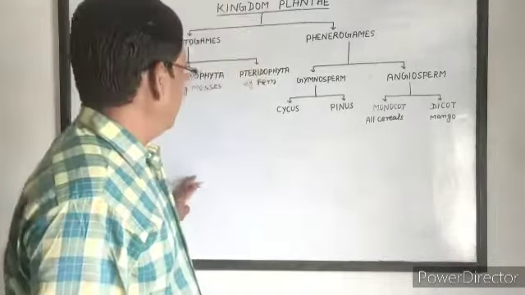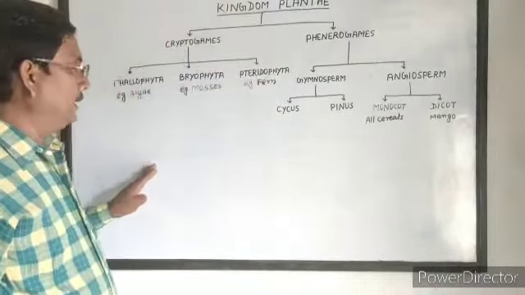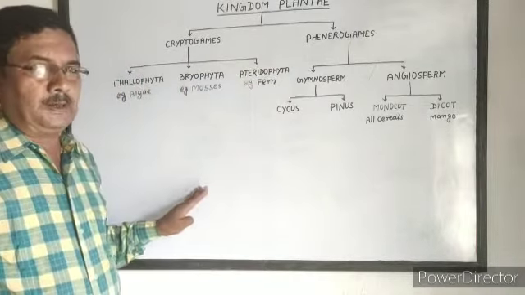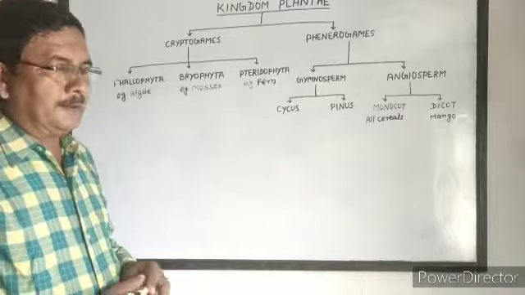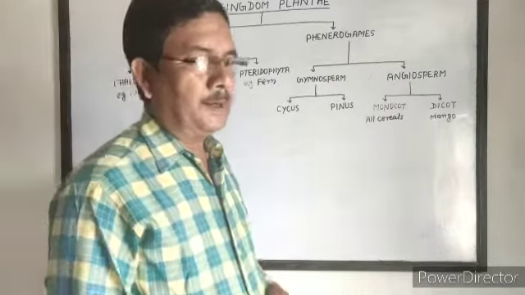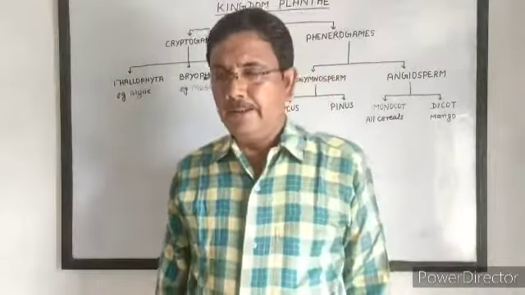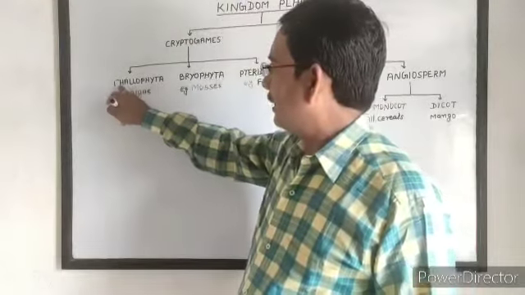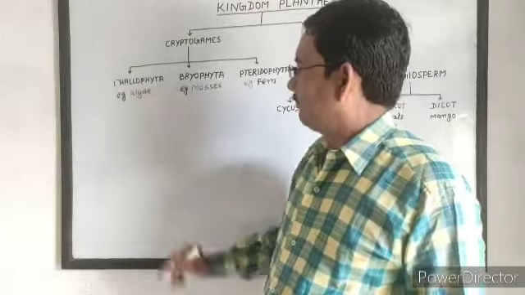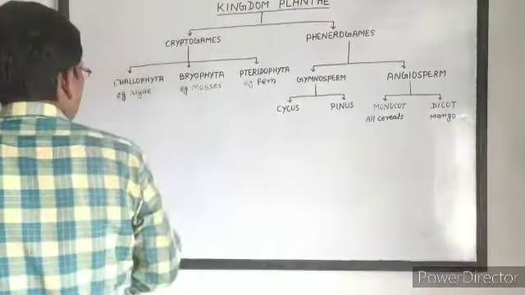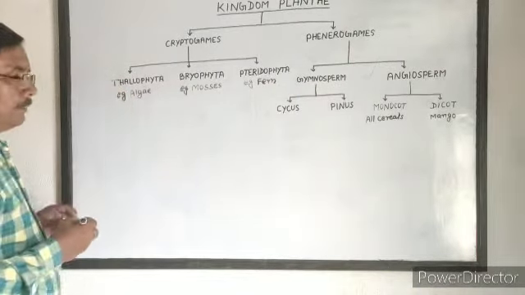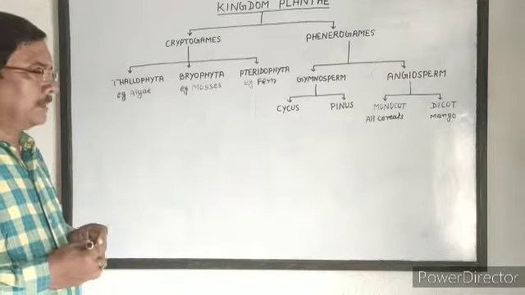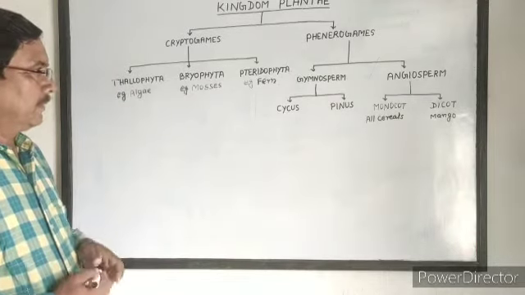If the plant body is not differentiated into root, stem and leaf, and the whole plant body becomes thallus-like, then this type of organism is included in Thallophyta. It includes all multicellular algae.